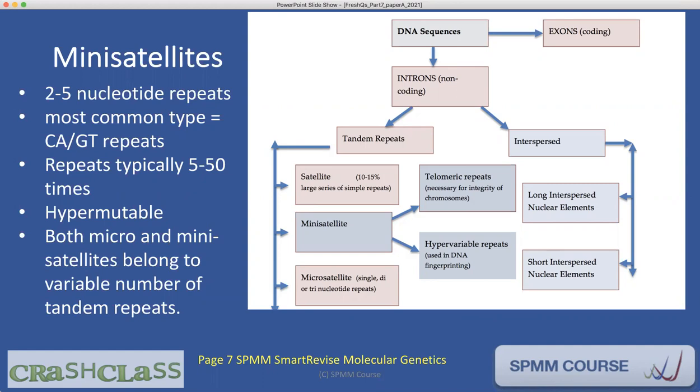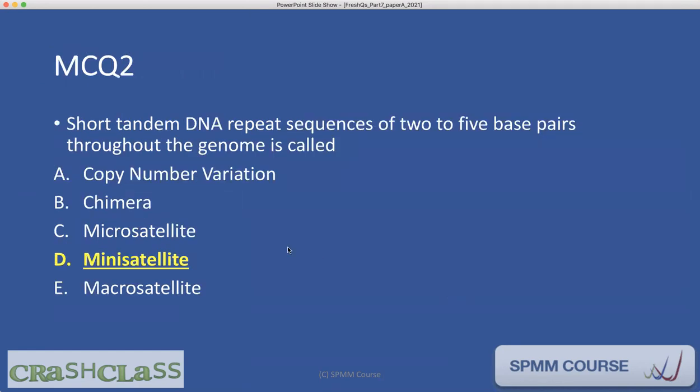Both micro and mini satellites belong to variable number of tandem repeats. So introns can be tandem repeats or interspersed, and the tandem repeats can be satellites, mini satellites, or micro satellites. The mini satellites are telomeric repeats or hypervariable repeats. So the answer for this question, 2 to 5 base pairs repeated throughout the genome, is mini satellite.